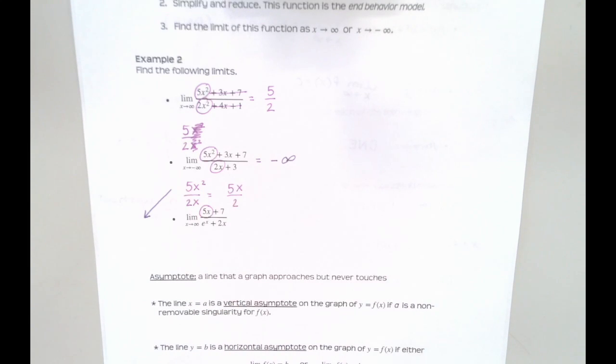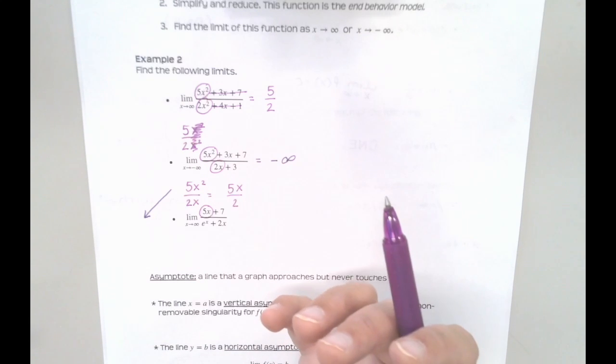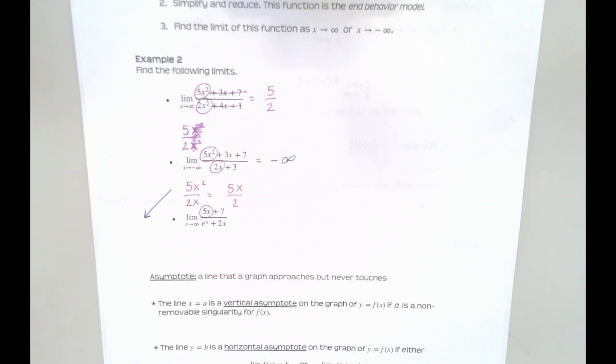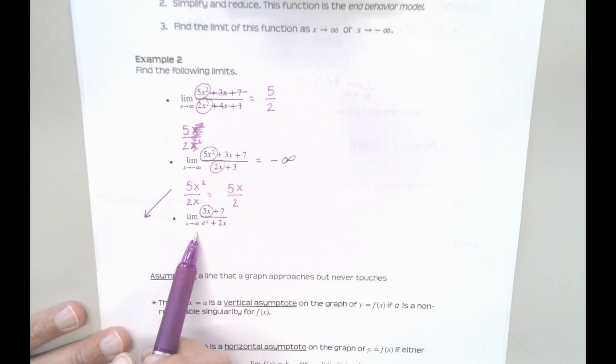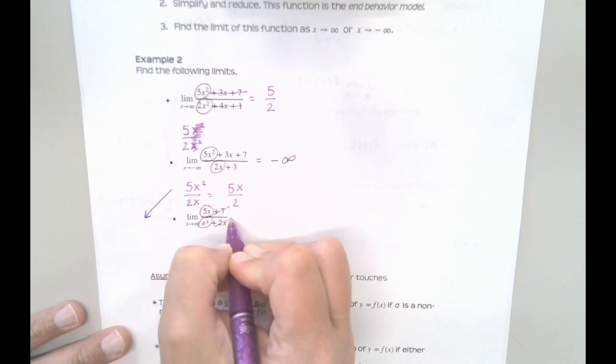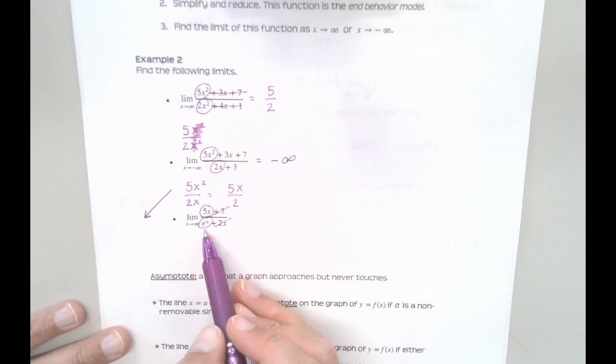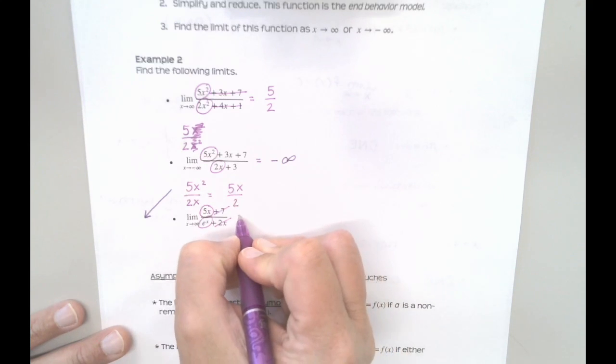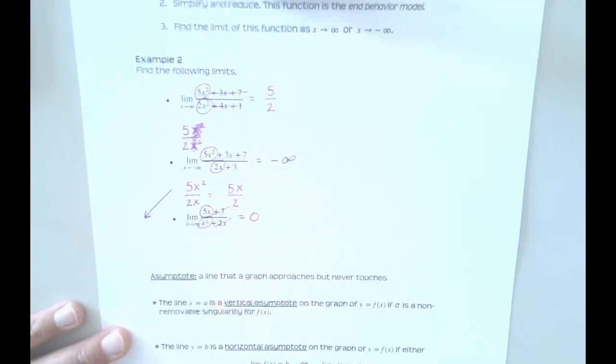It's going to grow faster than any linear function. Even if I had like x to the power of 100, ultimately this function is going to beat that, okay? Anything to the power of x, those exponentials just grow so quickly. So this is what I care about, getting rid of that, getting rid of that. And then when I think about what's happening here, if this bottom is bigger than the top, which again, this is going to grow faster than pretty much everything. If the bottom is bigger than the top, that limit is always going to be approaching 0.